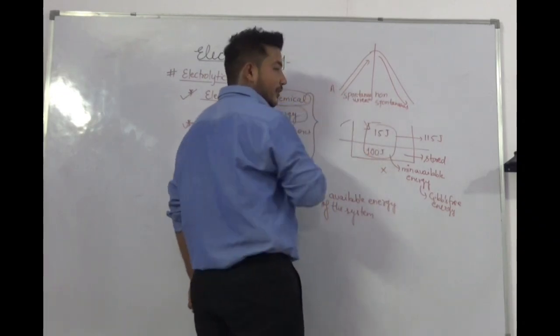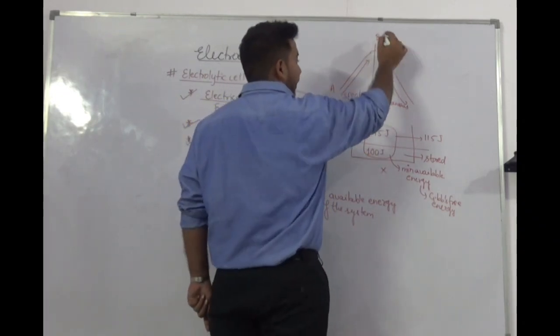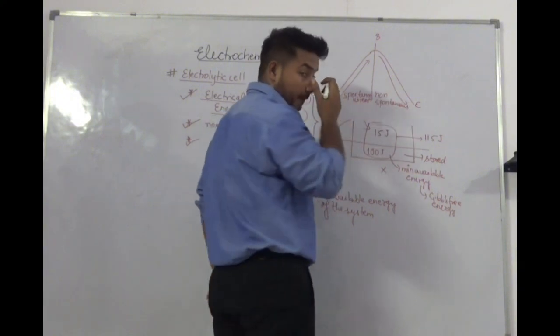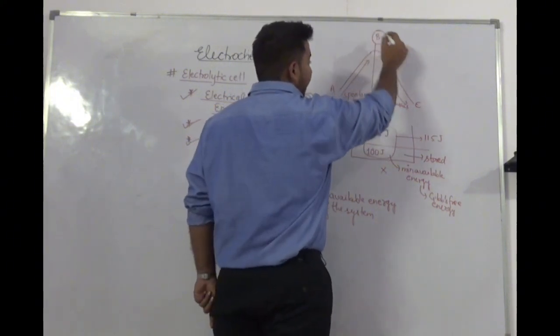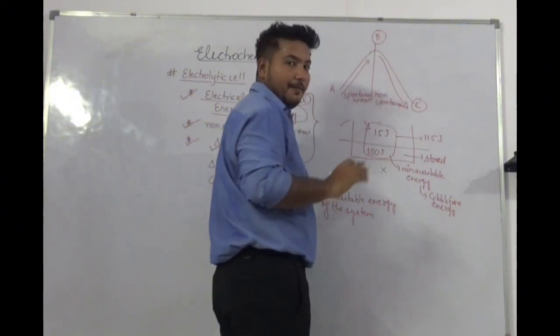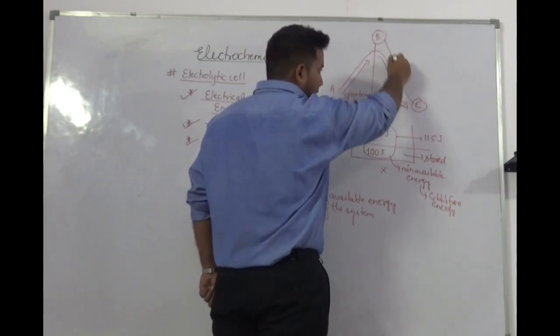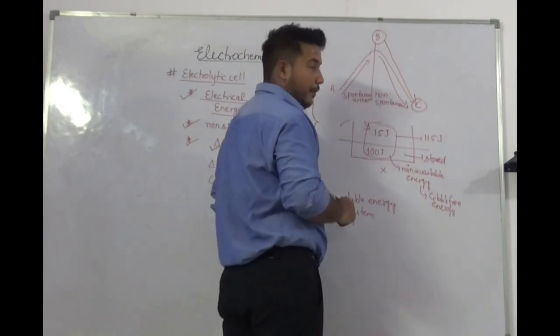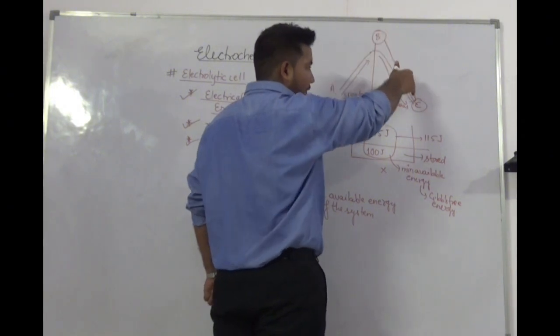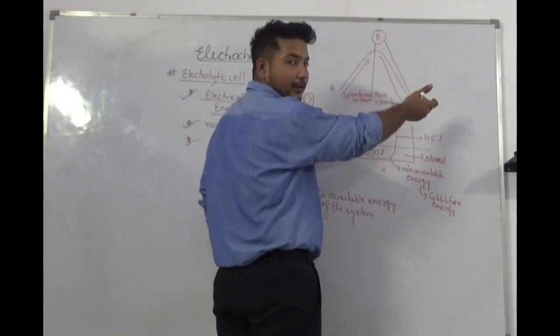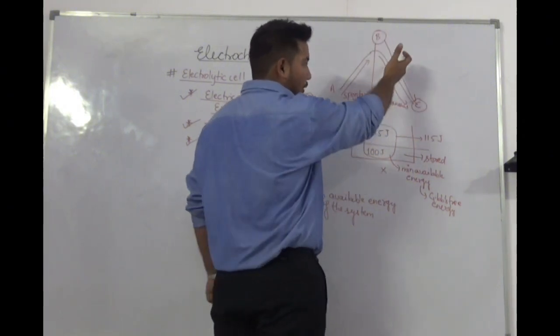So if this is point A, this is point B, and this is point C. From B to C, the system is not going to use its own energy to travel this path, because we are going by the use of gravity. So we are not going to use our own energy.